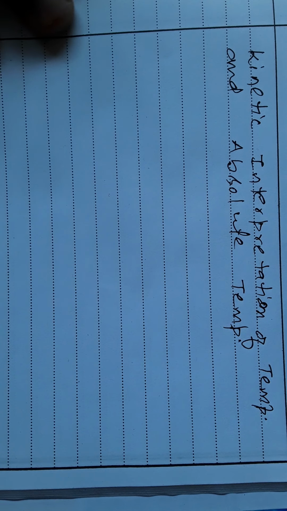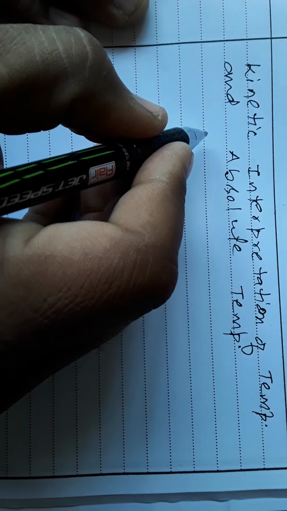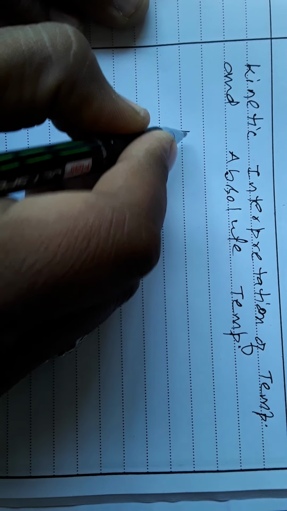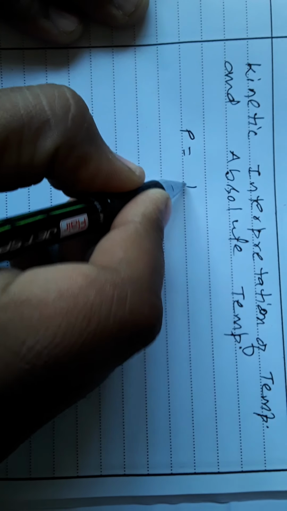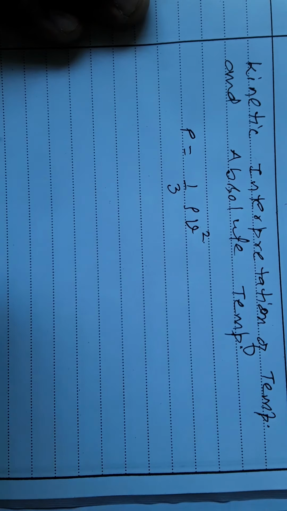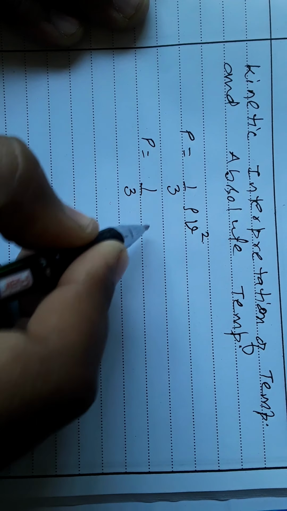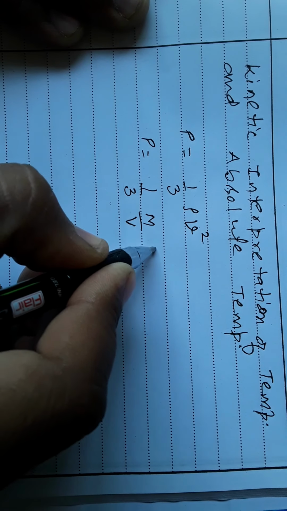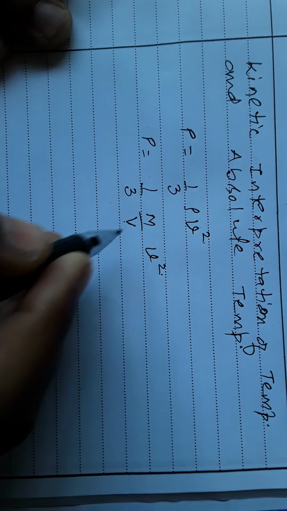Hello children. In the kinetic theory of gases, we have the next topic, that is kinetic interpretation of temperature and absolute temperature. We have derived the relation for the pressure exerted by the ideal gas, P is equal to 1 by 3 rho into V square, where rho is density, so we can write density is equal to mass upon volume, m by V, into V square. This is volume and this is velocity, V square.